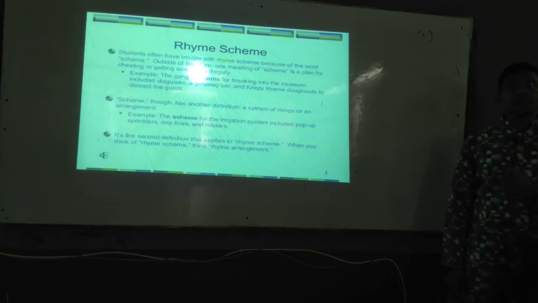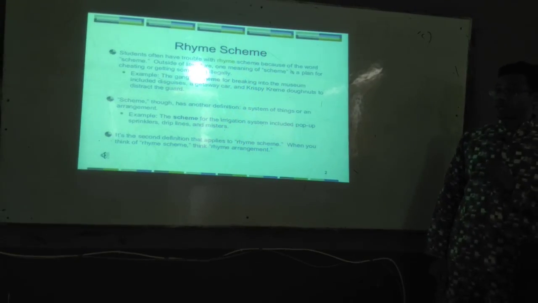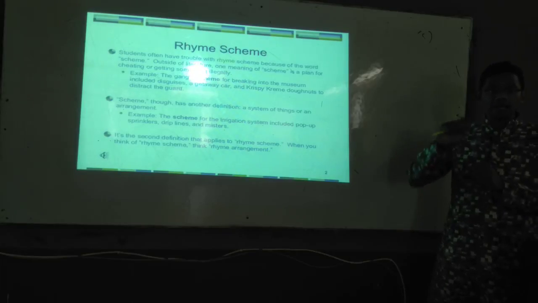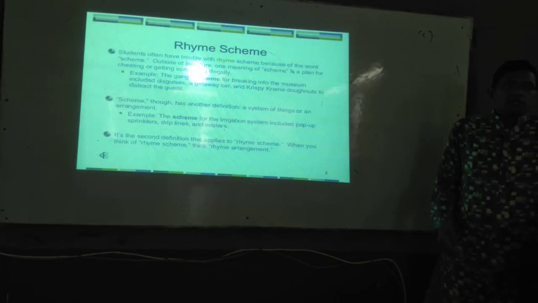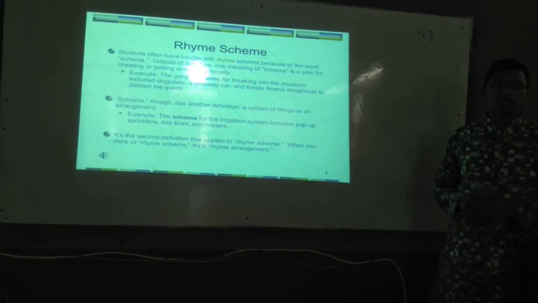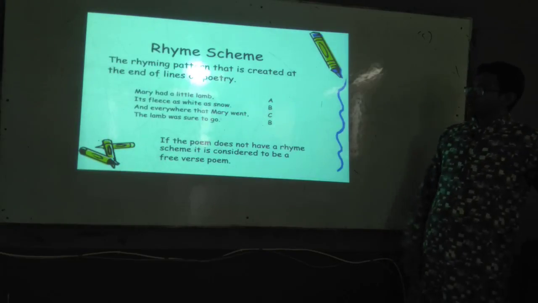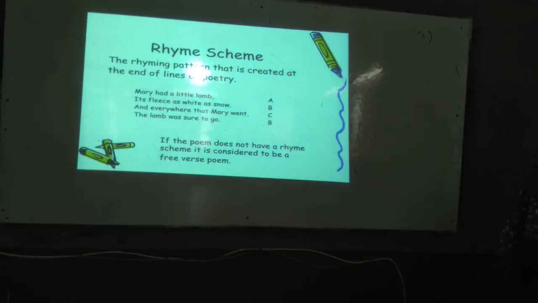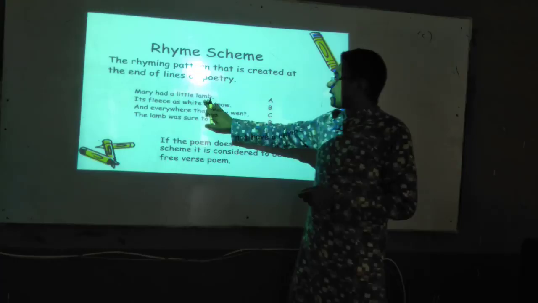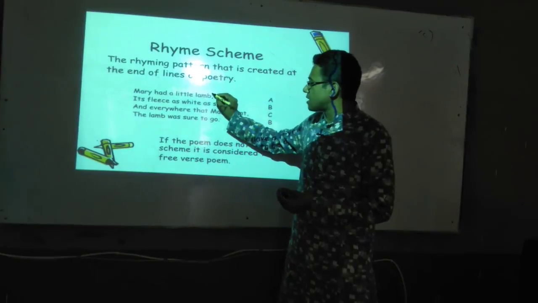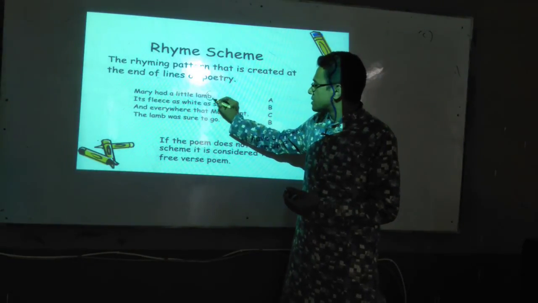The last sound of the line. Because you know that in poetry we usually don't use sentences, we use lines. So rhyme scheme is the rhyming pattern that is created at the end of lines of poetry. You have seen here, Mary had a little lamb. We are not considering the meter here, but we are considering the last word. The last sound of lamb is there, and what is there?